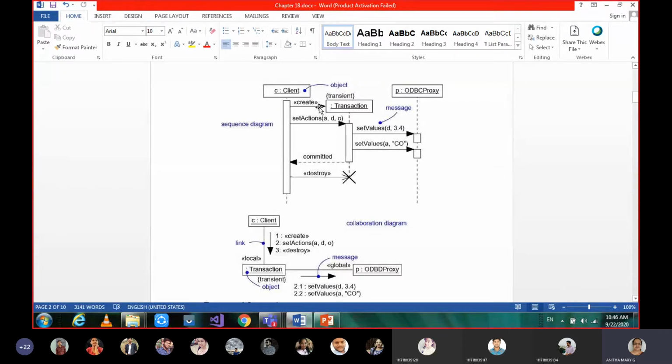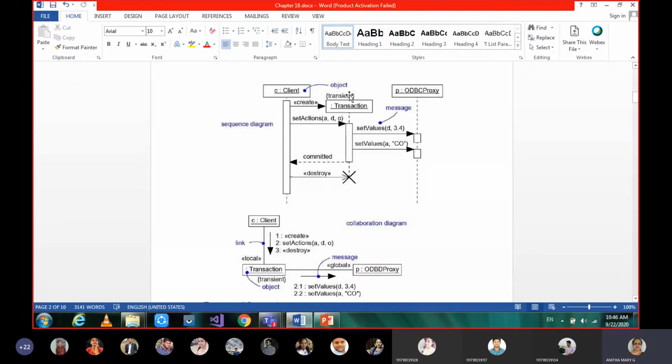Based on that interaction, whatever message I am conveying, you are going to write as a message above the interaction symbol. Now I can say the client instance C is creating an object which is called transaction.